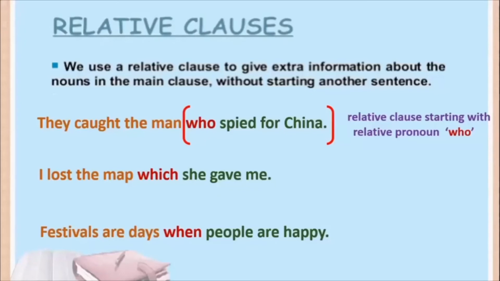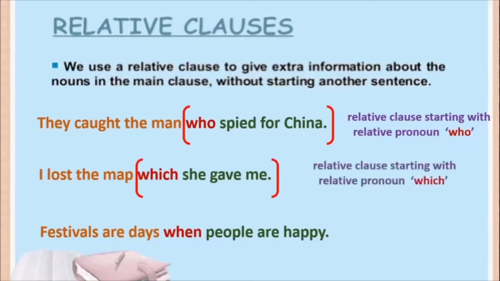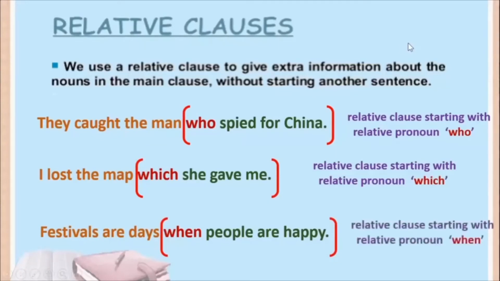I lost the map which she gave me. So which map did I lose? Which she gave me. So we are starting the relative clause with which, and that is a relative pronoun in this case. Festivals are days. Festivals are days when people are happy. Okay, so when is the relative clause in the relative pronoun in this particular relative clause?